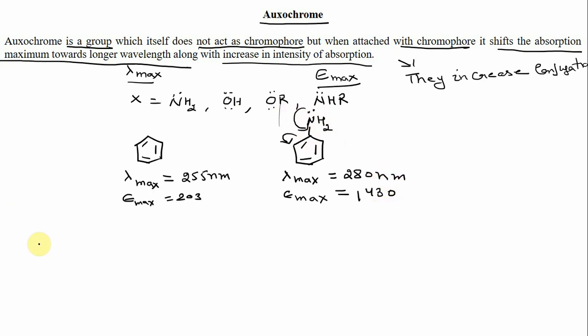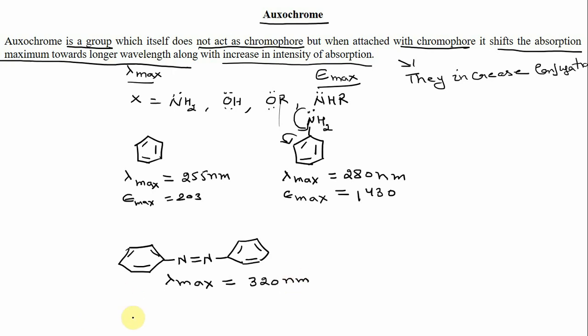Let us take another example. Suppose you have azobenzene. Here lambda max in azobenzene is 320 nanometer due to the pi to pi star transition, and epsilon max is 21,000.